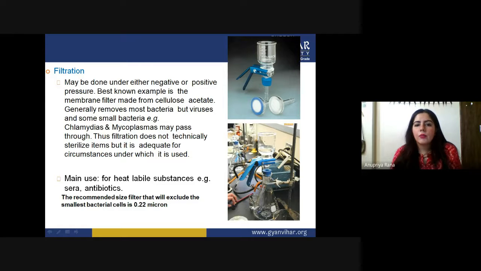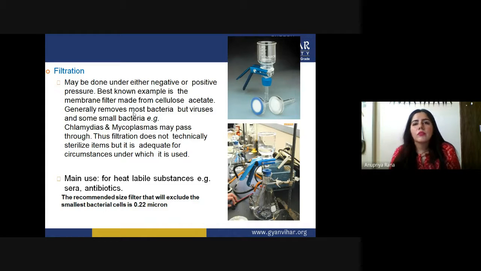They generally remove most of the bacteria, but viruses and some small bacteria like Chlamydia and Mycoplasma may pass through. So they can filter out most of the bacteria which have a larger size, in the micrometer range. So micrometer-sized organisms can be wiped out by using cellulose acetate.